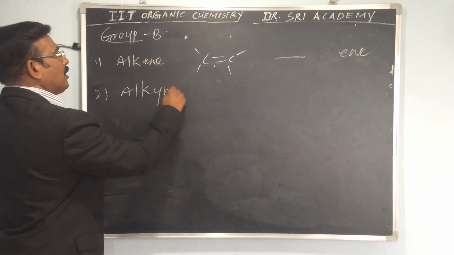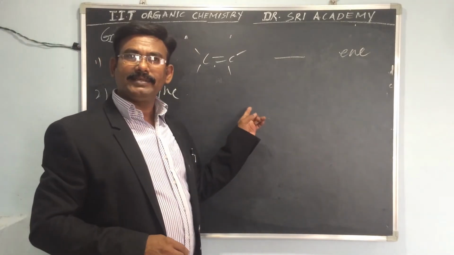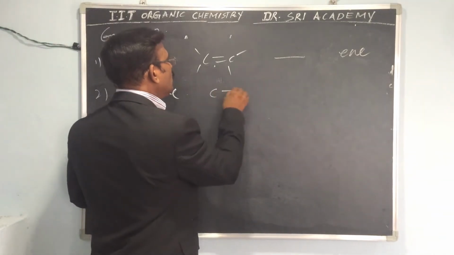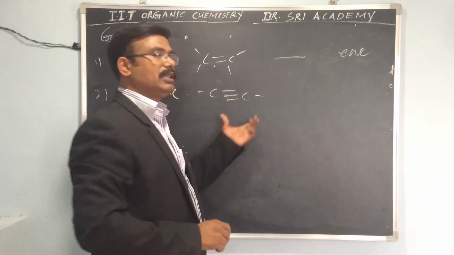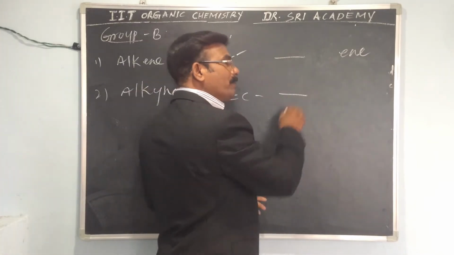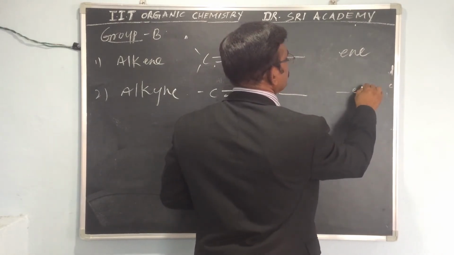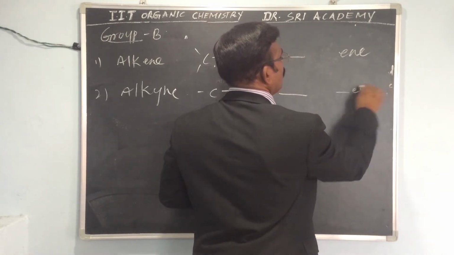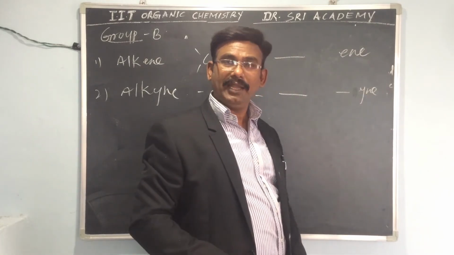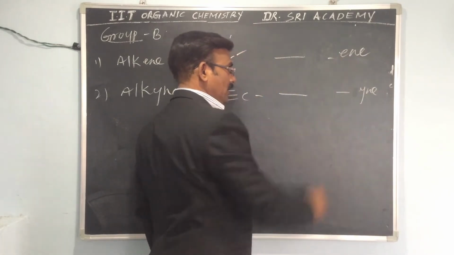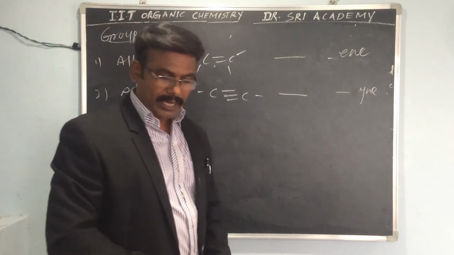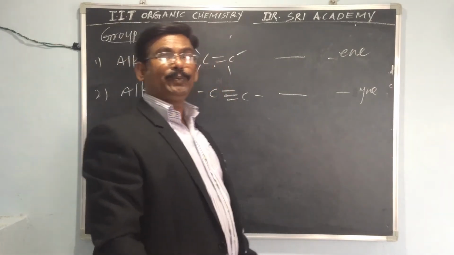We have also discussed this already. It has a triple bond. There is also no prefix, only the suffix is there, that is -yne, Y-N-E. Okay.